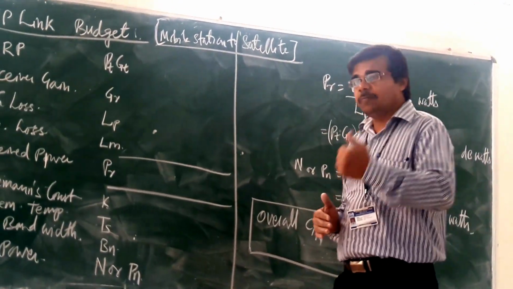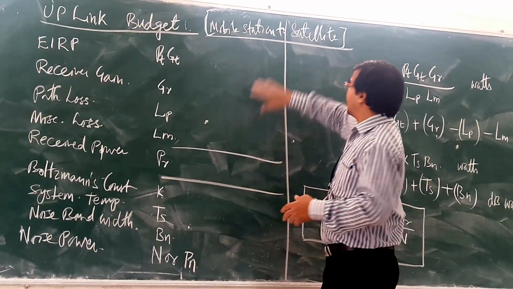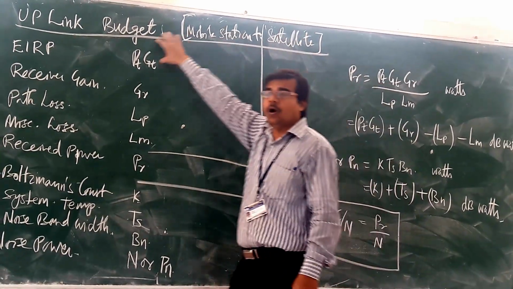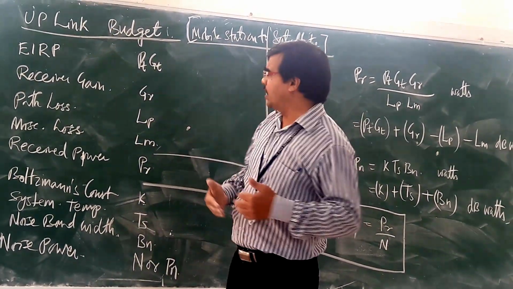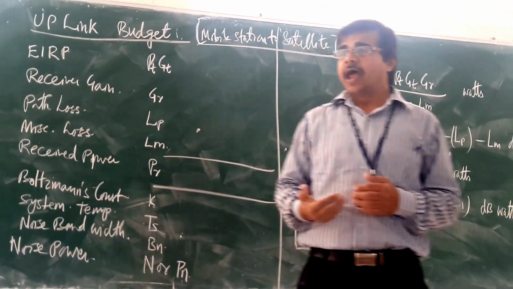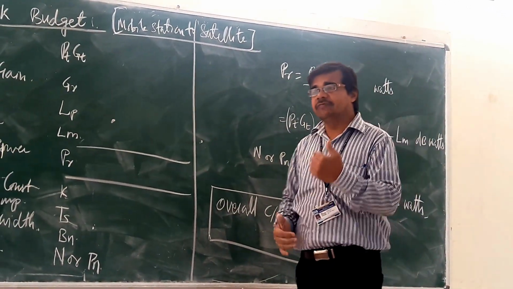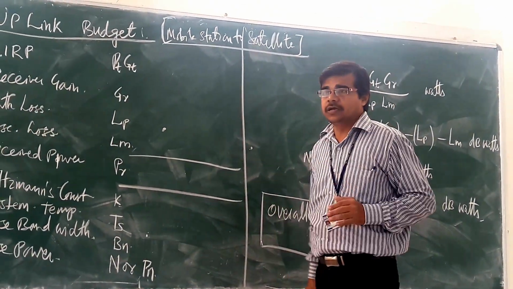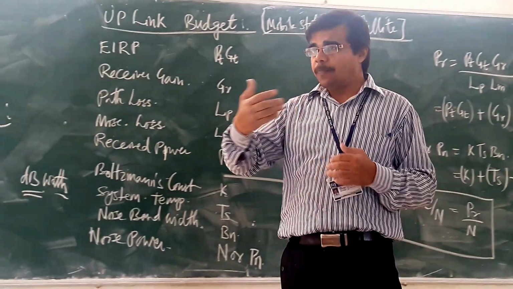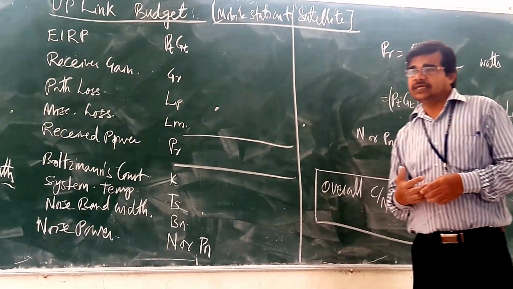Similarly, you will have the format for the downlink also, in the reverse, that instead of going from the earth station to the satellite, it will be from the satellite to the earth station. Whenever we go for the uplink, we keep the frequency a little bit higher as compared to the downlink. So the uplink frequency will be more as compared to the downlink. One example is we can have 6 GHz as the uplink and 4 GHz as the downlink frequency. Okay.